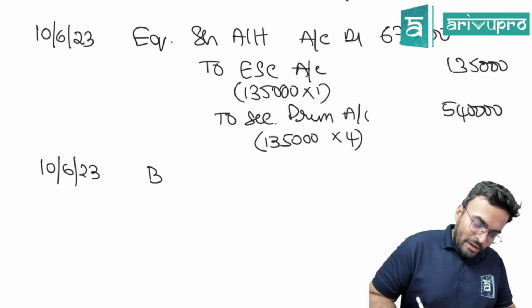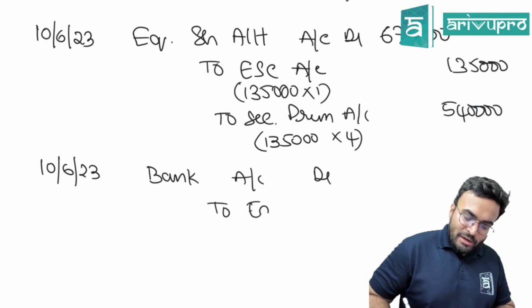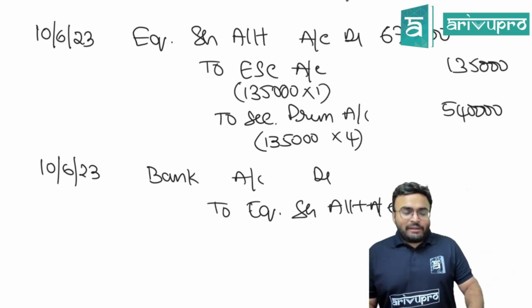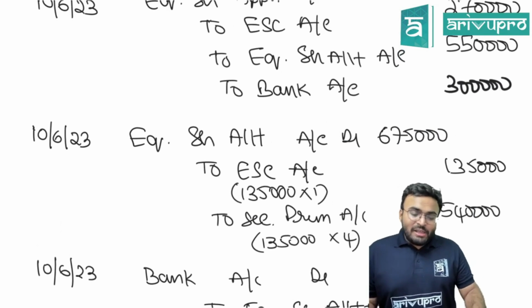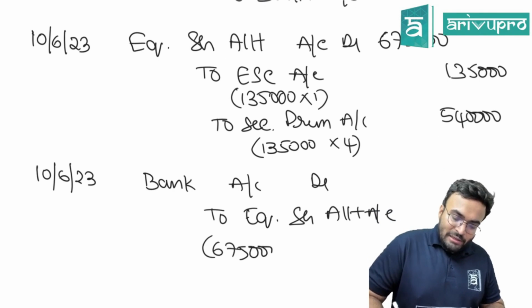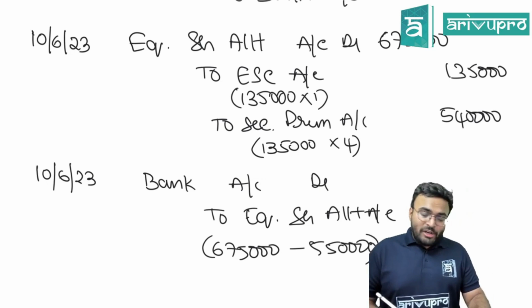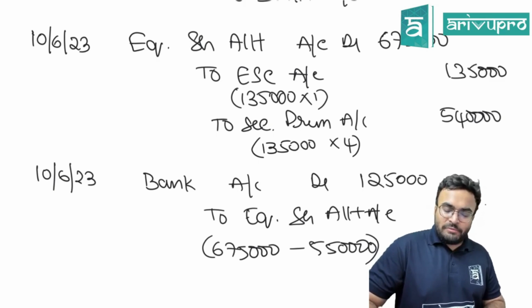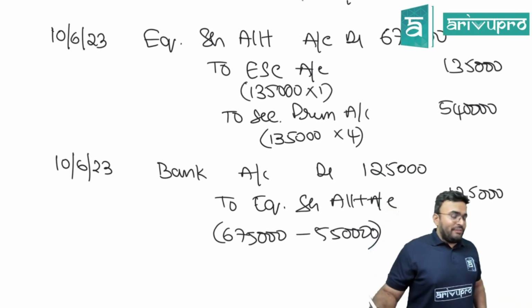10/6/2023. Bank account debited to equity share allotment account. Are you going to get the entire amount? No. Why? Something is already received and adjusted. 6,75,000 is the allotment amount. Out of that, 5,50,000 is already adjusted. So you will get how much now? 1,25,000 only you will get. This is where all the tricky part of the entries were. After that only the final call.